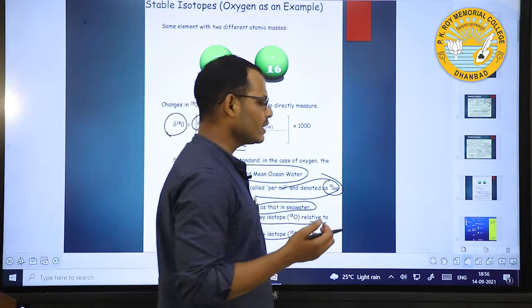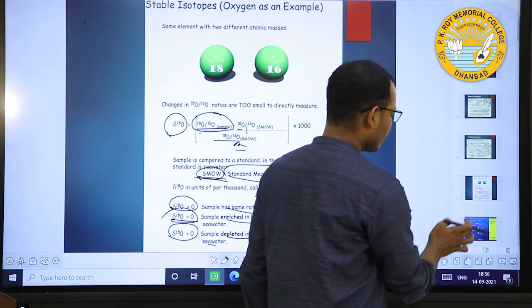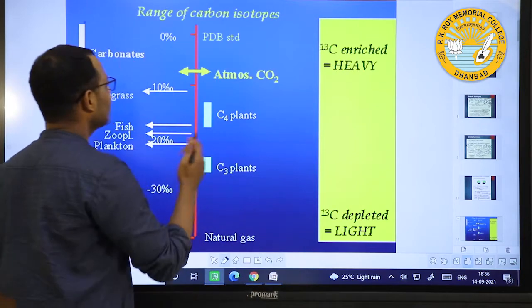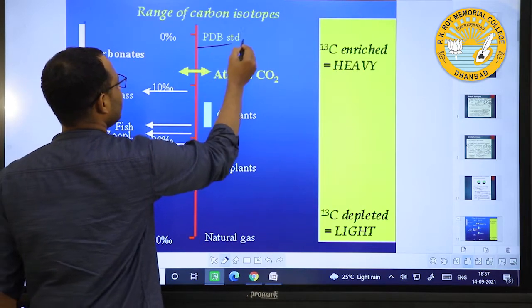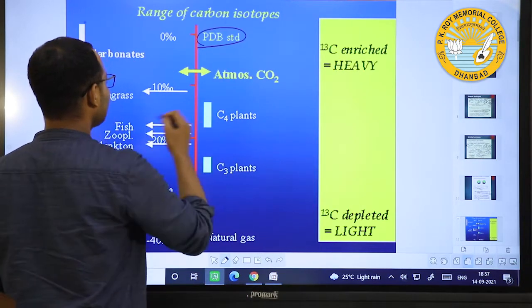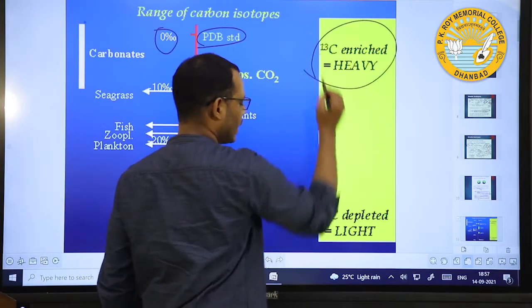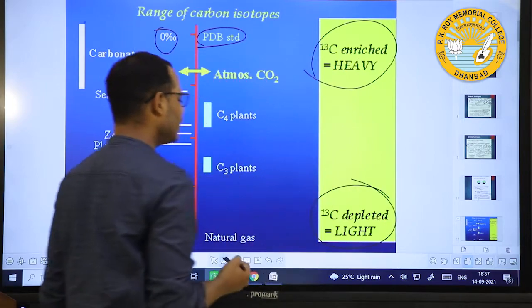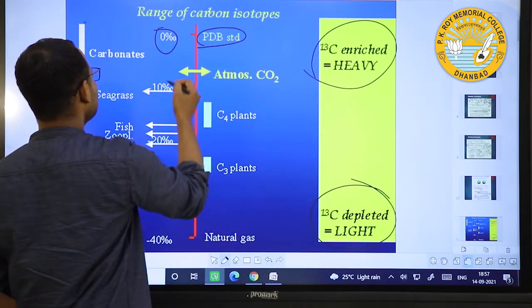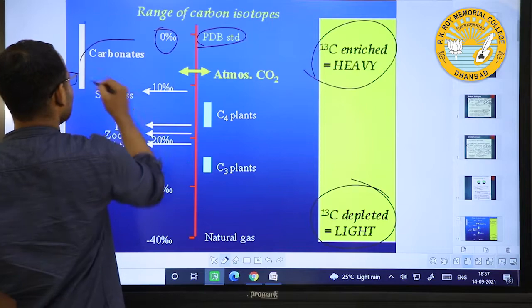Like that, this is oxygen isotopes. If we look at carbon isotopes, the standard is PDB belemnite. This is 0, and this side is enriched in 13C and this side is depleted in 13C. If you see this enriched in 13C, what is this?